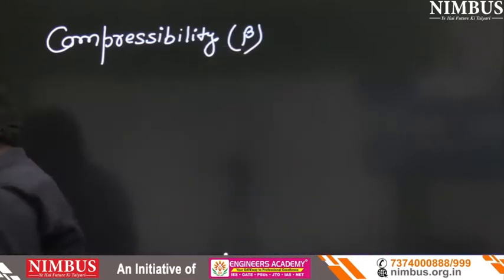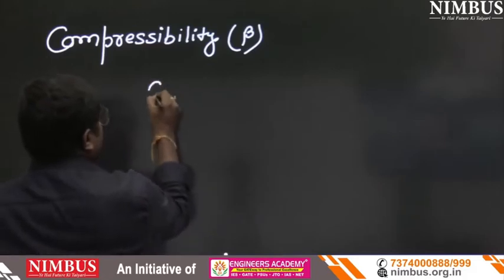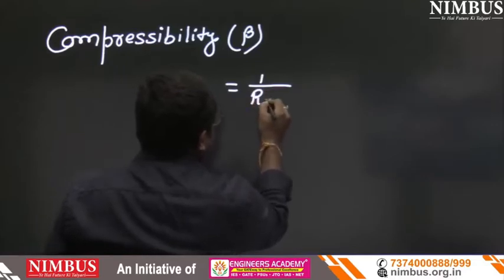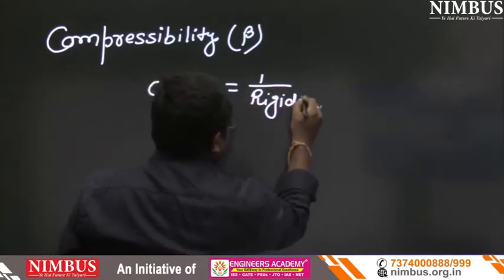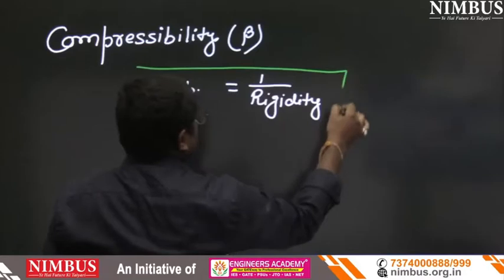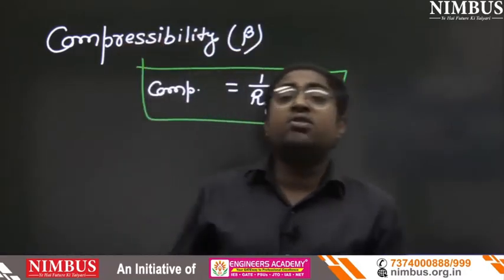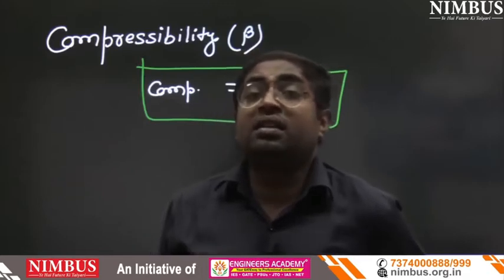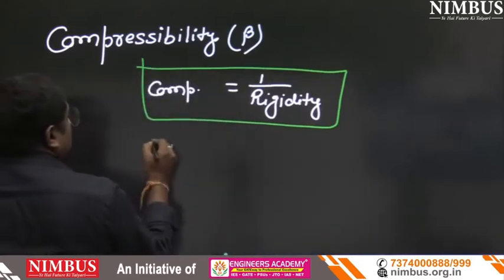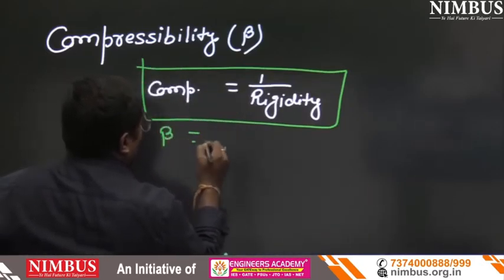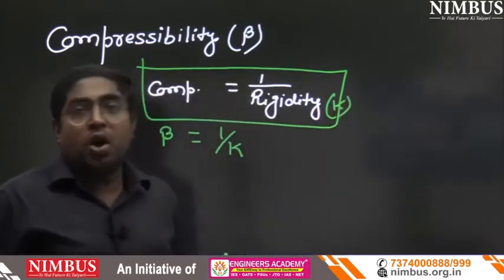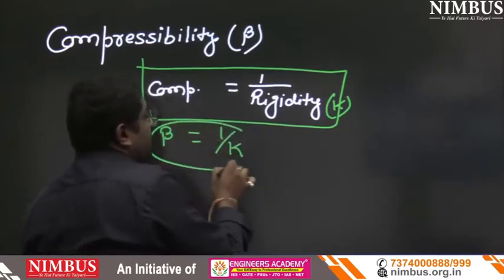So can we write here compressibility equals 1 upon rigidity? Yes or no? And in strength of material, we already read that rigidity is denoted by K, that is bulk modulus. So we can write beta equals 1 upon K. Is that clear?